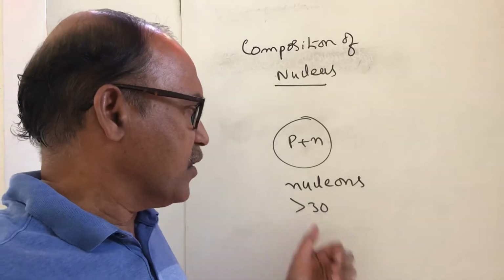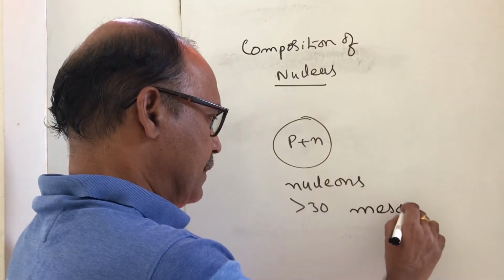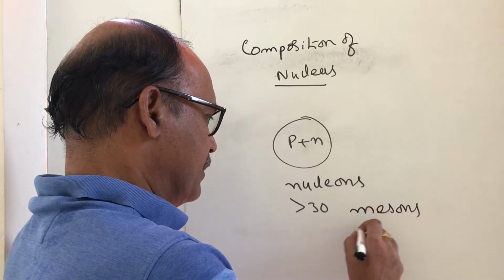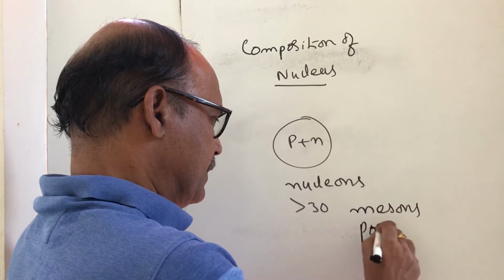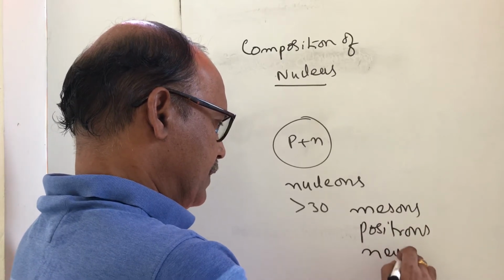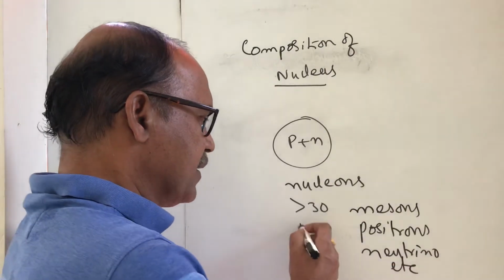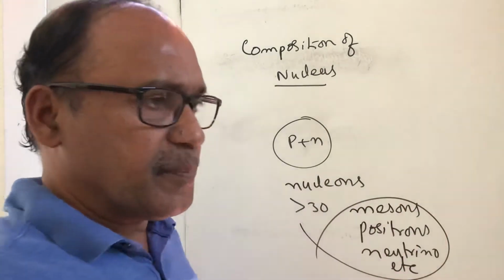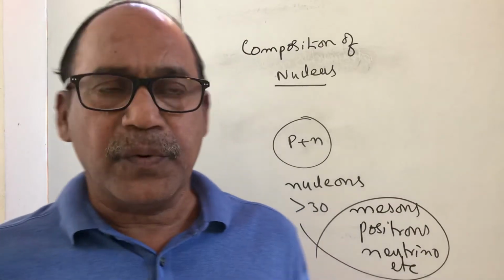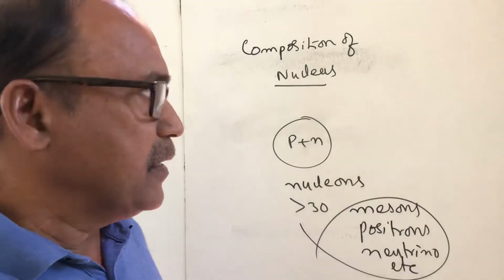There are short-lived particles such as mesons, pion, positrons, neutrino, etc. These are not considered fundamental particles of the nucleus. Only protons and neutrons are considered the fundamental particles of the nucleus.